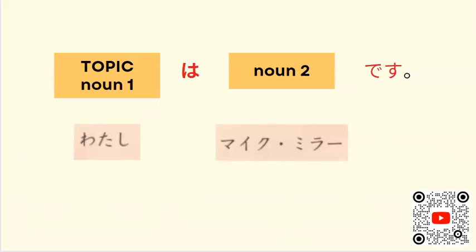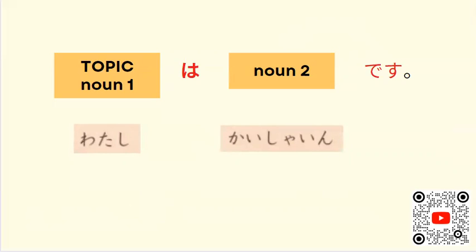So, let's say first の皆さん、私は会社員です。So, 会社員 is company employee, no? So, aside from giving the information, the topic is Mira, Mike Mira, we will add another information. Ne? So, Mira-san, 会社員, no?